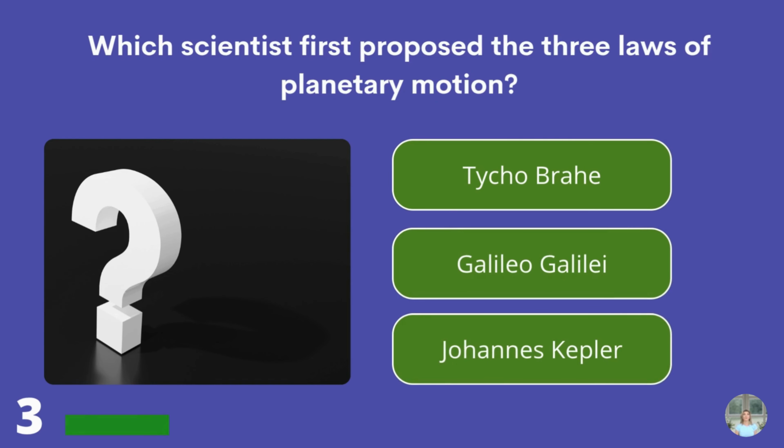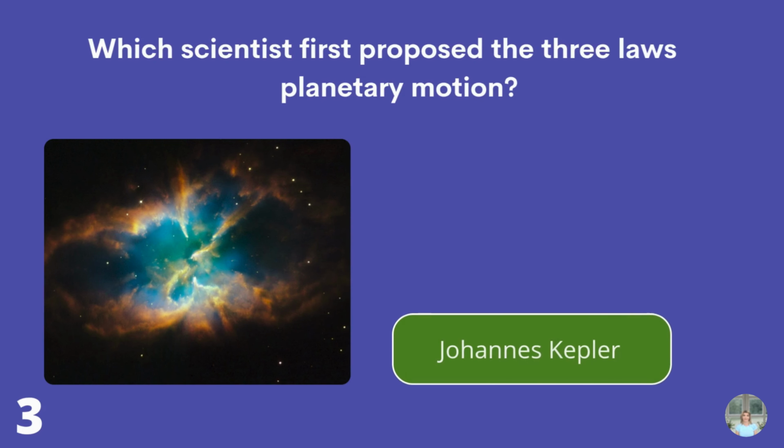Which scientist first proposed the three laws of planetary motion? Tycho Brahe, Galileo Galilei, or Johannes Kepler? Johannes Kepler.